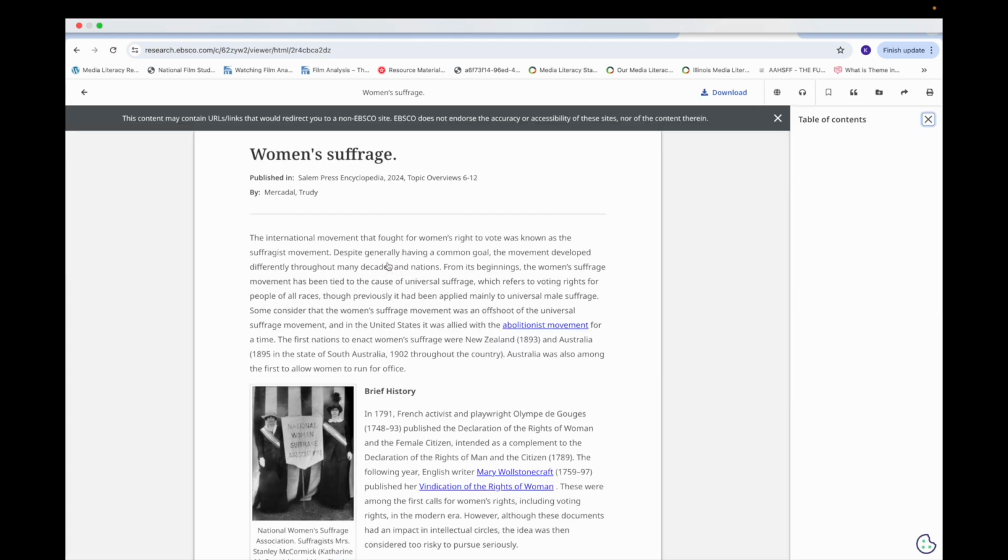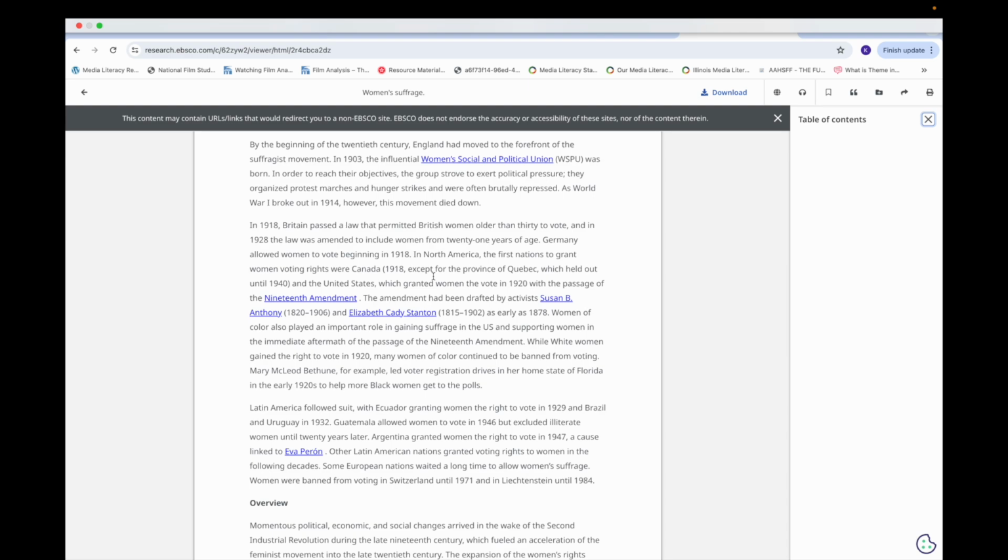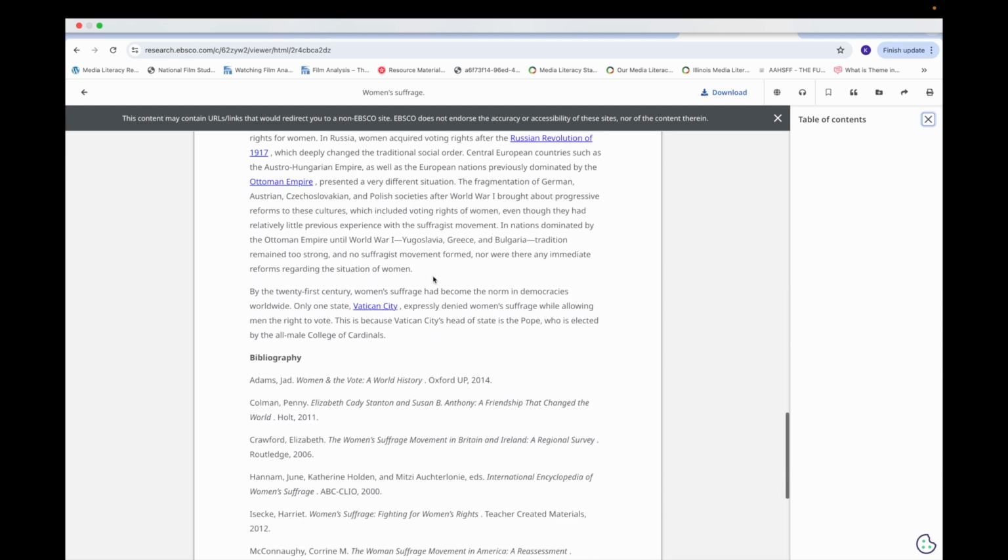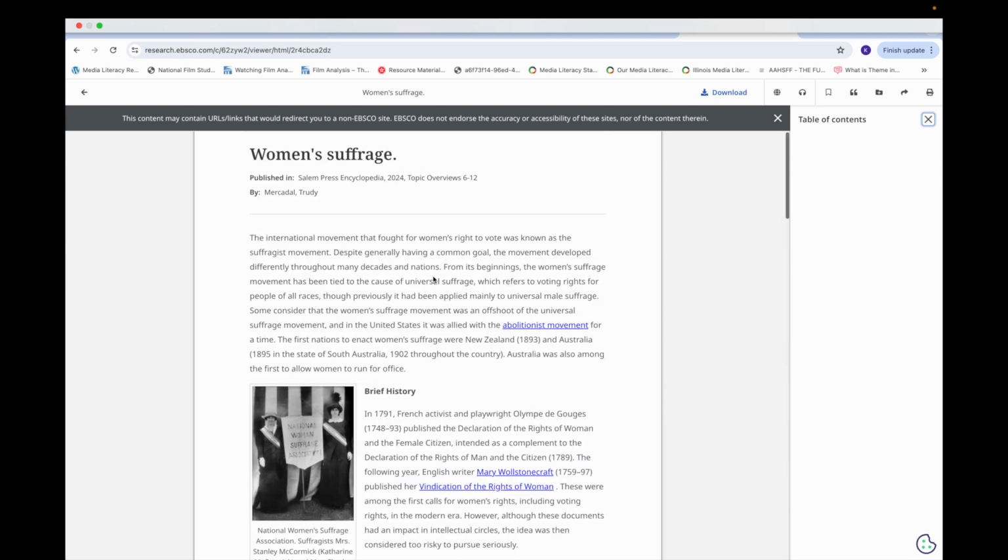Okay, so this is great. This is a topic overview of women's suffrage. This is going to be something that I'm definitely going to be able to use for my research. So now I want to have access to this later.